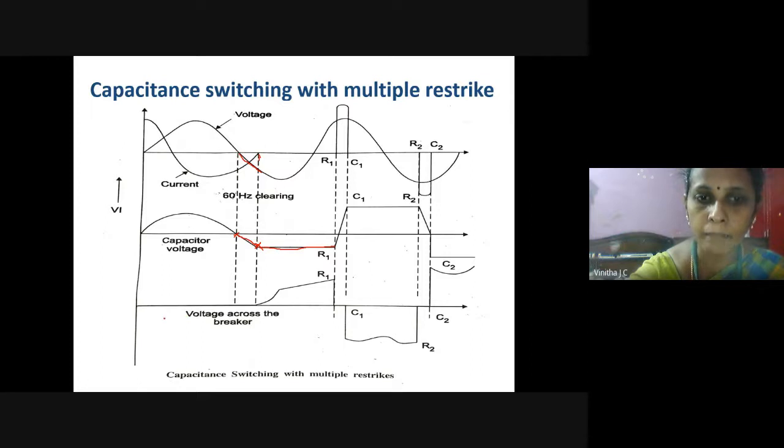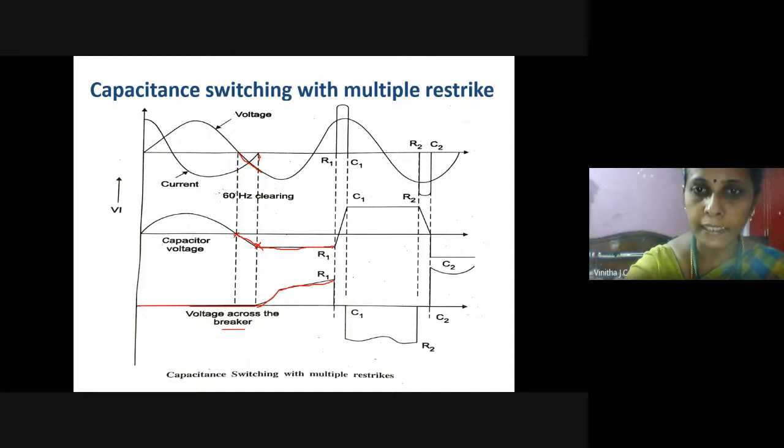At the same time, if you see the voltage across the circuit breaker, what may it be? When the circuit breaker contacts are in closed position, the voltage across the breaker is equal to zero, because it is just like a short circuit. Now what will happen? The circuit breaker contacts get opened. During opening, there is a development of voltage across the circuit breaker. Until this point, the voltage across the circuit breaker increases.